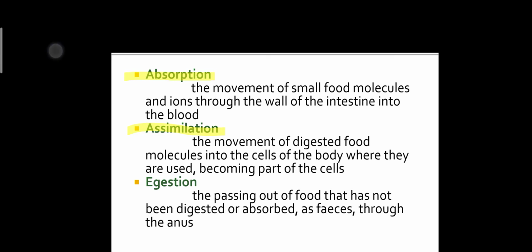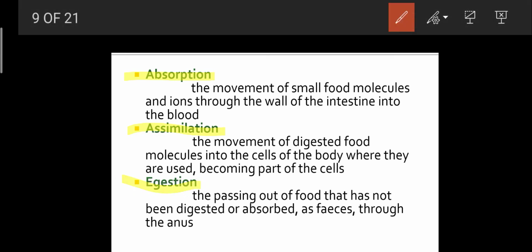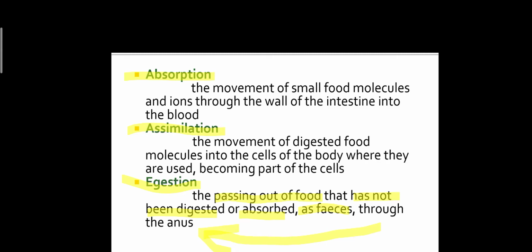Another term is egestion. Egestion is the passing out of food that hasn't been digested or absorbed, like feces, through the anus. This process is known as egestion.